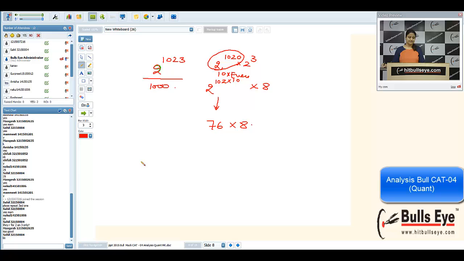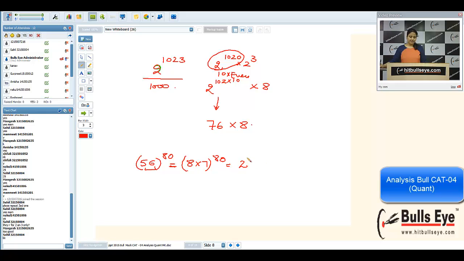Suppose my number is say 56 raised to power 80. I want to find the last two places of this. Now 56 can be written as 8 into 7, all raised to power 80. Since I know only these four shortcuts, obviously 56 is not a multiple of 5. I have to use the first two shortcuts. I mean, I have to convert this number in either powers of 2 or powers of 3 or any number which is ending in 1.